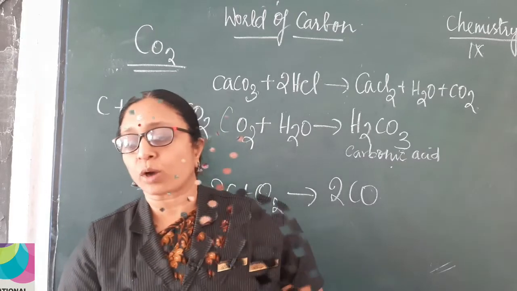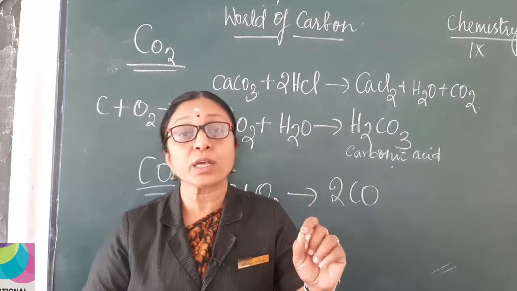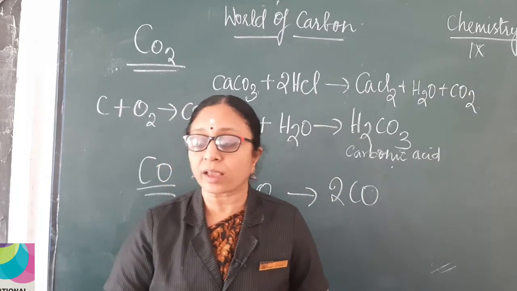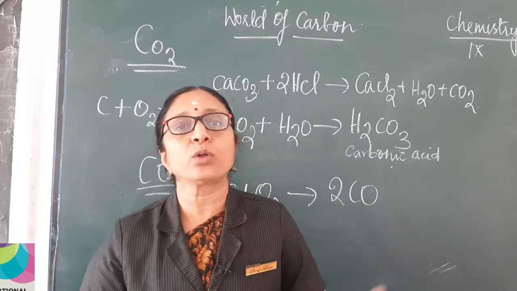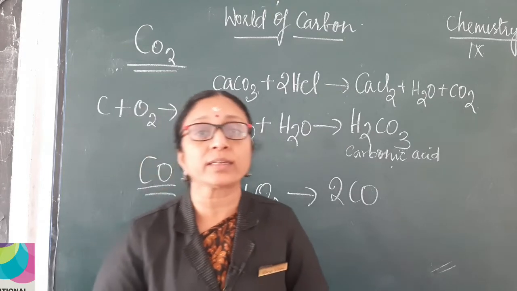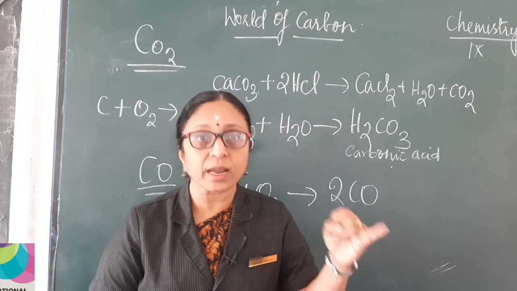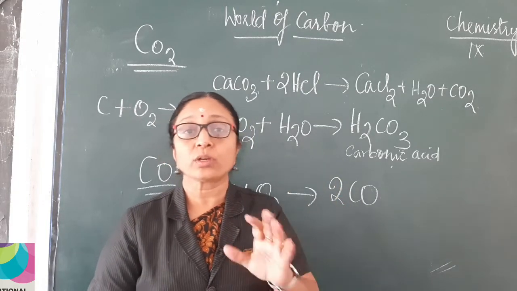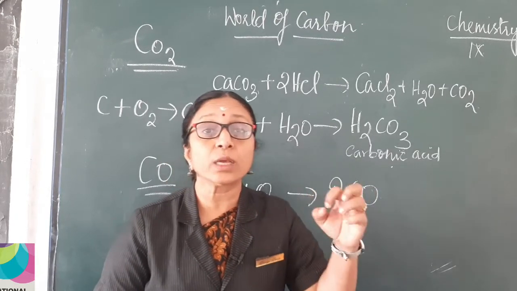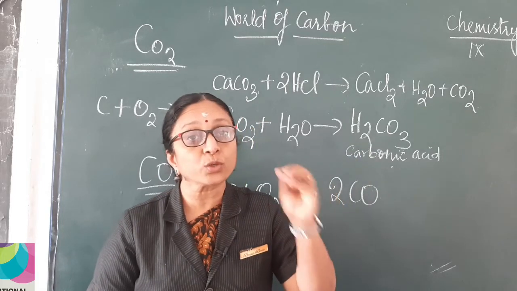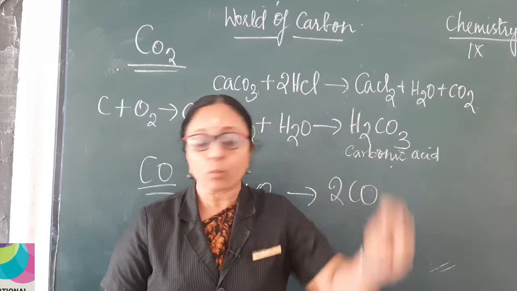So, we will see what is water gas. Water gas is carbon monoxide plus hydrogen, that is CO plus H2. What is producer gas? Carbon monoxide plus nitrogen, CO plus N2, that is producer gas. So, we have studied 3 important gases here. One is carbogen. Carbogen is 95% oxygen and 5% carbon dioxide. What is water gas? CO plus H2. What is producer gas? CO plus N2. All these usually come as fill in the blanks or choose the options like that. So, it is easy to score 1 mark here.